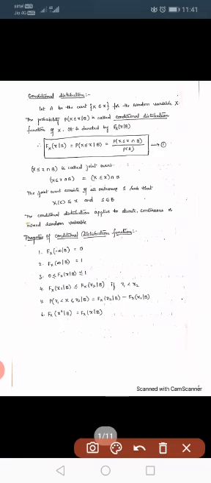Next, this distribution function is non-decreasing, so given B, F_X(x+ | B) equals F_X(x | B). These are the properties of the conditional distribution function.